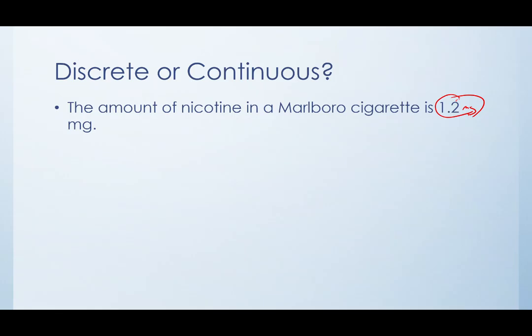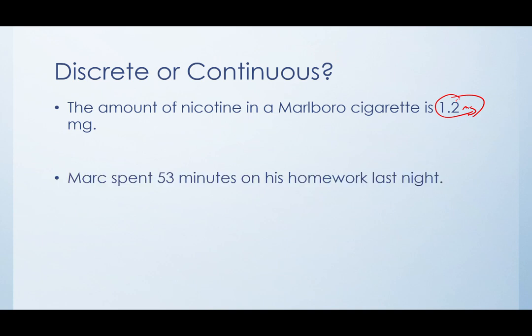But here, the amount of nicotine could be 1.2, 1.3, 1.25, 1.24, 5, 6, and so on and so forth. There are an infinite number of options. So this is going to be continuous data. While this is a particular number, it could have been any of an infinite number of possibilities, okay?